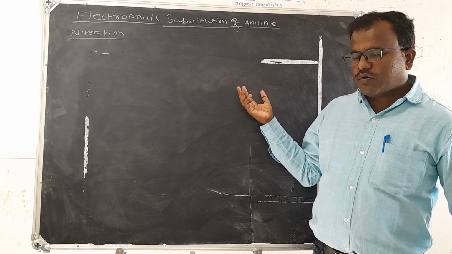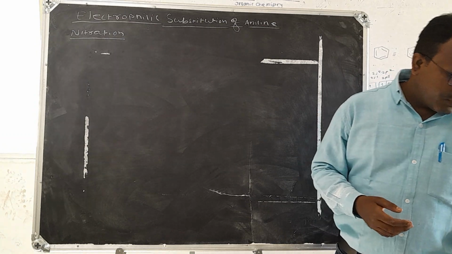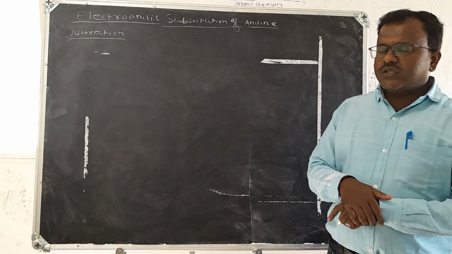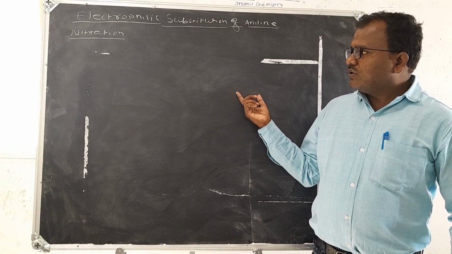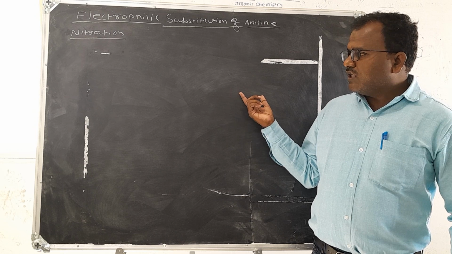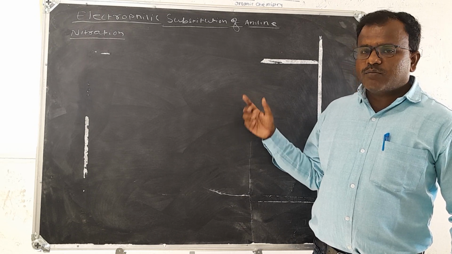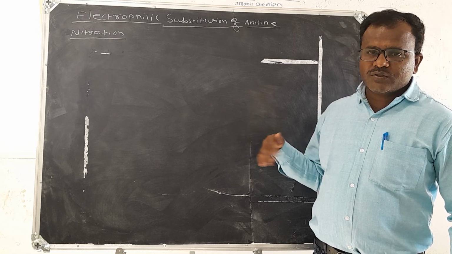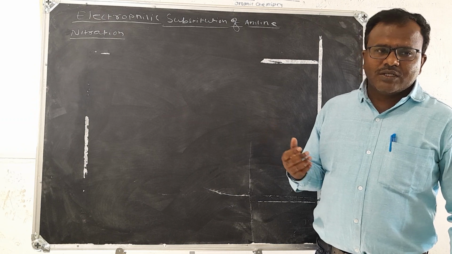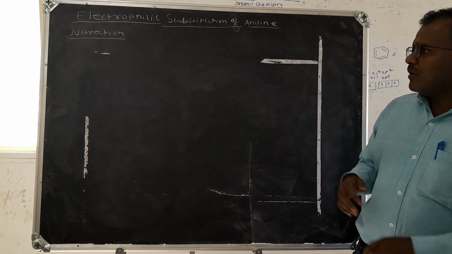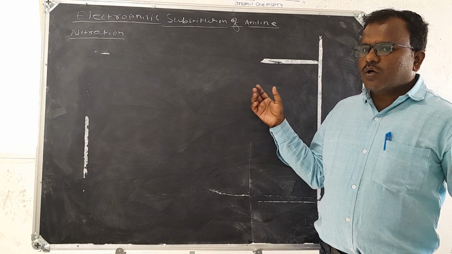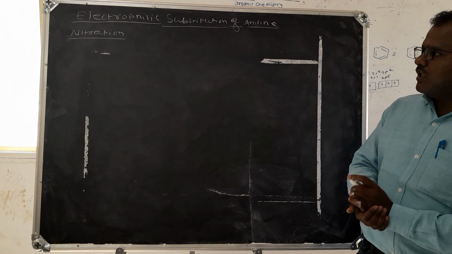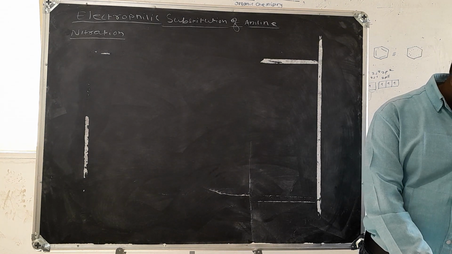Three products are formed, but the maximum yield is at the para position. 51% para-nitroaniline is formed, 2% meta-nitroaniline is formed, and at the ortho position 47% ortho-nitroaniline is formed. We discussed the nitration reaction.